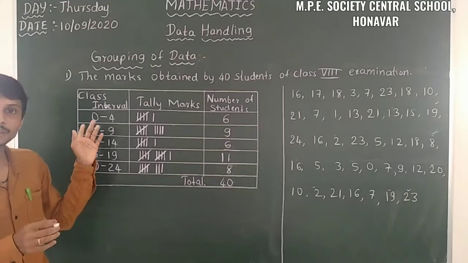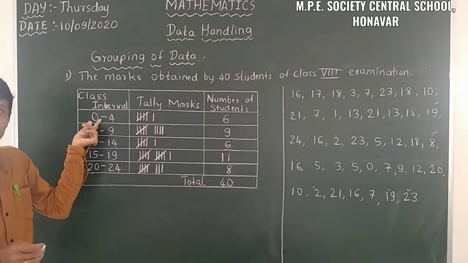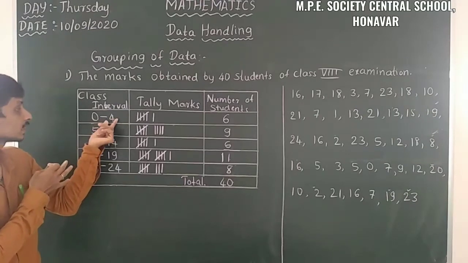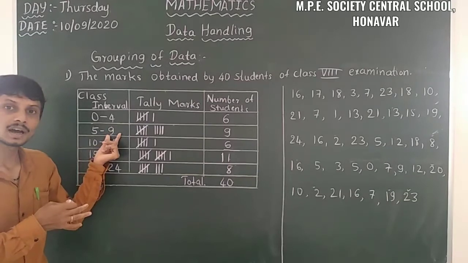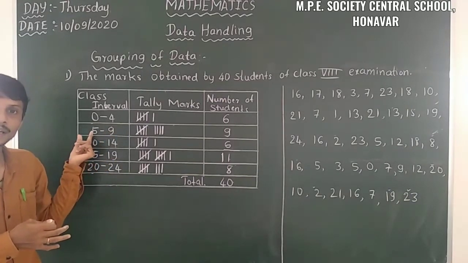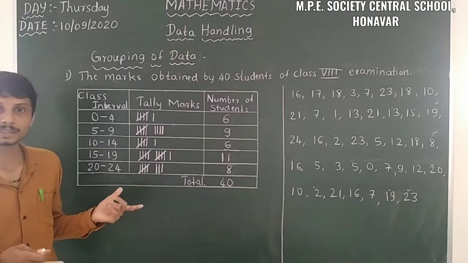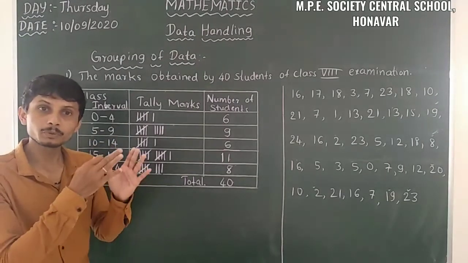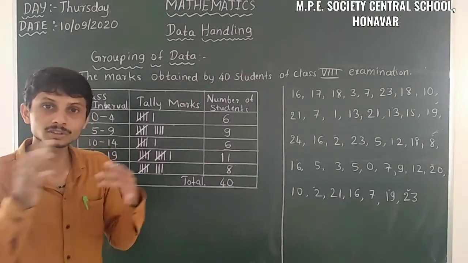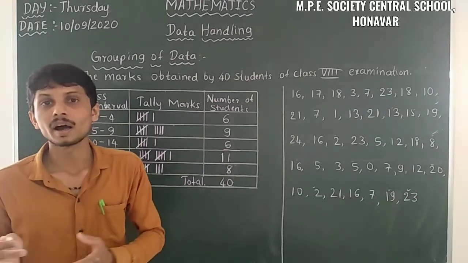So for example, I will take 0 and 4. Here 0 is the smallest point and 4 is the highest point. In 5 and 9, 5 is the smallest point and 9 is the highest point. So in all the cases, the interval is between the smallest point and the highest point. So we have to take the tally marks between the smallest point and the highest point.